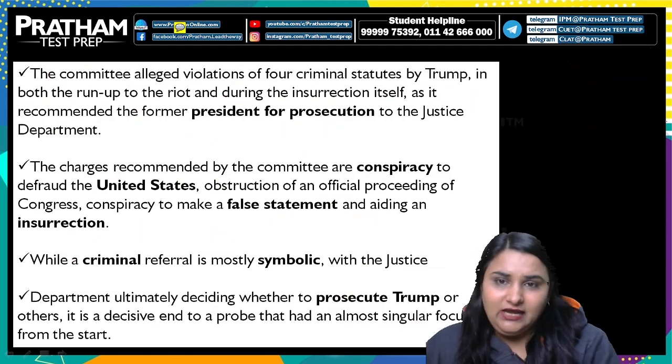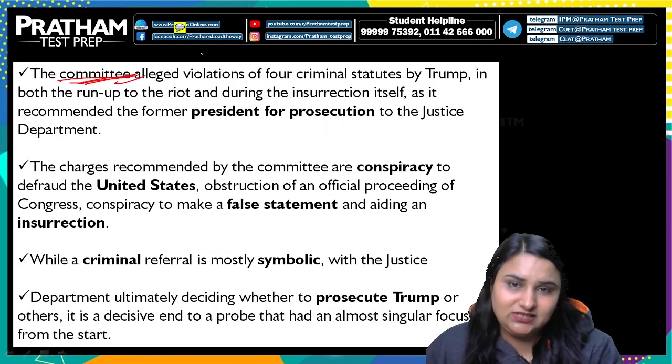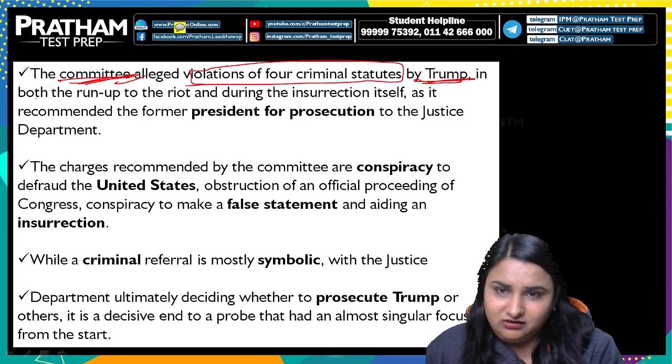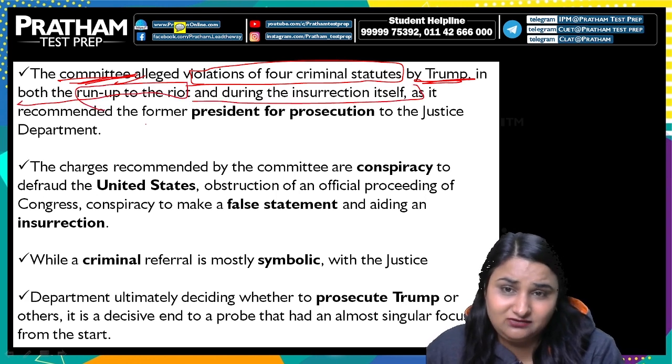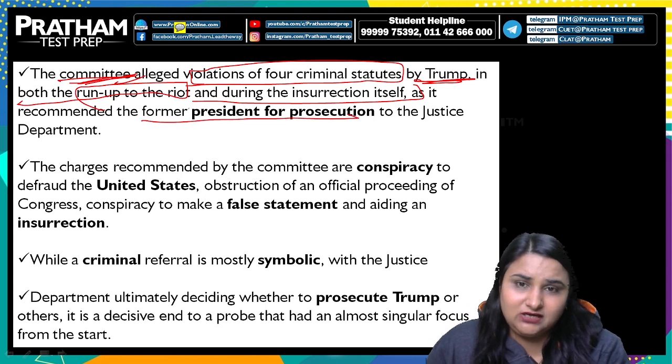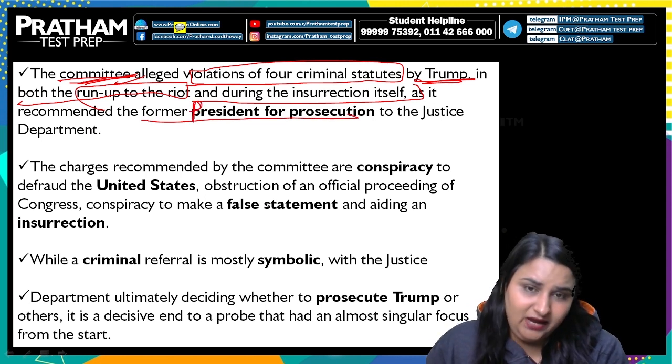Right? Okay. Now the committee has also alleged violations of 4 criminal statutes by Trump in both the run-up to the riot and during the insurrection itself, as it recommended the former president to the Justice Department for prosecution.